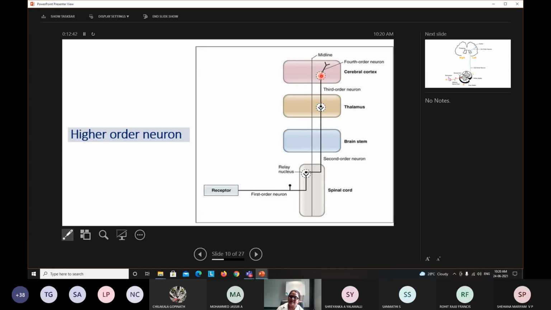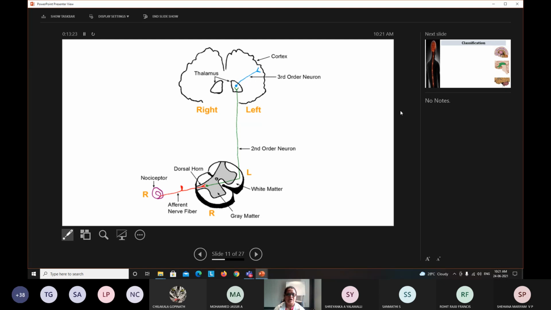Say, for example, if you are seeing an object and you want to exactly tell the shape or color of that object, that information is processed by some other area in the brain. So for that purpose, the higher order neuron has to be there. It is present in some specific tracts, not in all the tracts. So this is about the organization of the sensory tract.